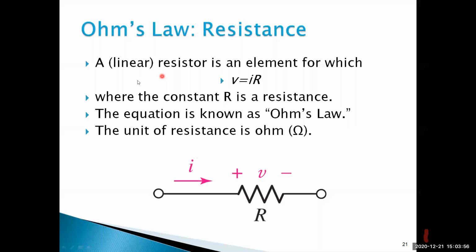So Ohm's law. You know well, Ohm's law is linear. V is proportional to I actually. The proportional constant is called resistance. V is equal to I into R. The equation is called Ohm's law.